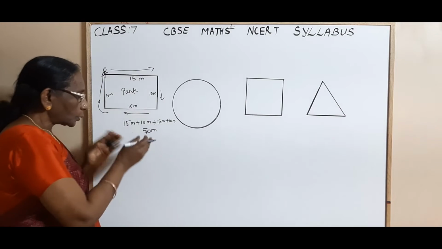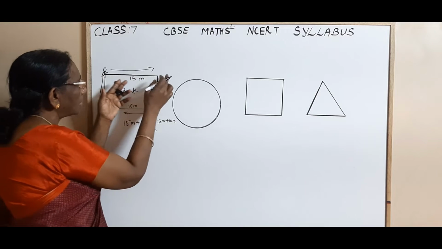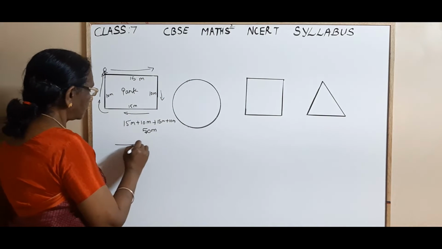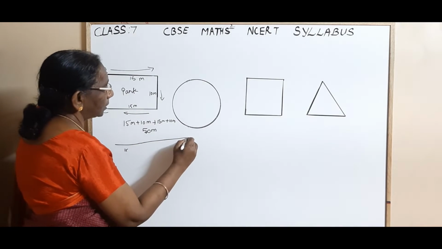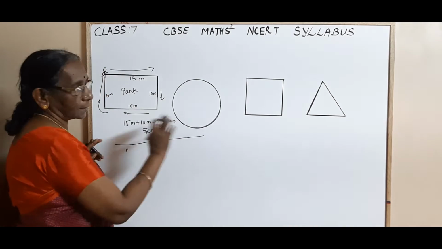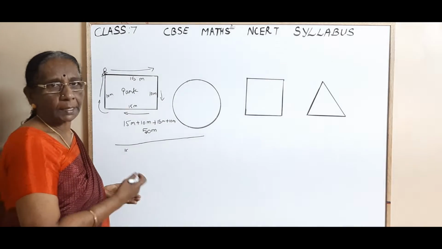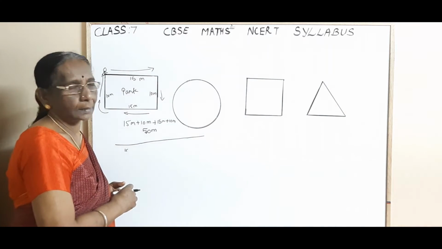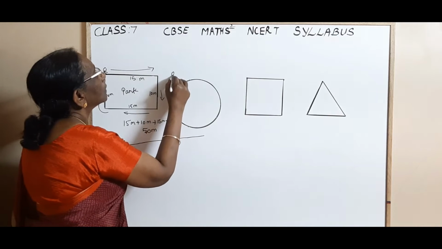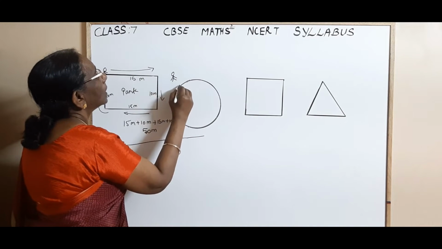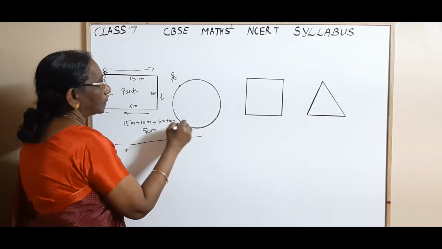Isn't it, children? So here, when you cut all these shapes, 15 meter, and again join all these shapes, what do you get? You get the distance. Distance is nothing but a length. In the same way, suppose the boy is walking along the circular path.